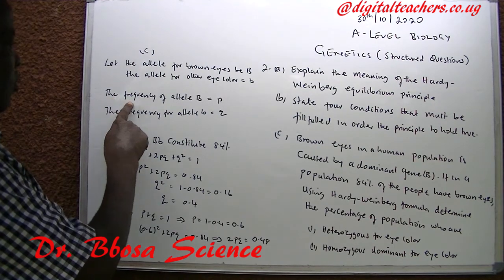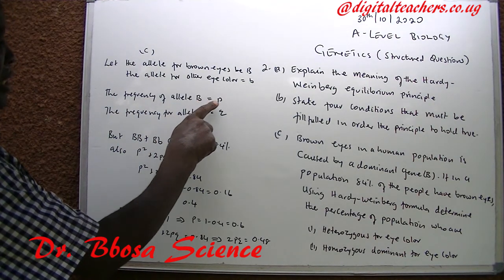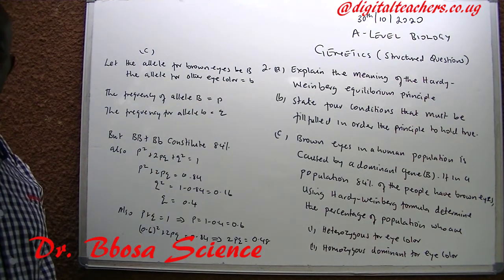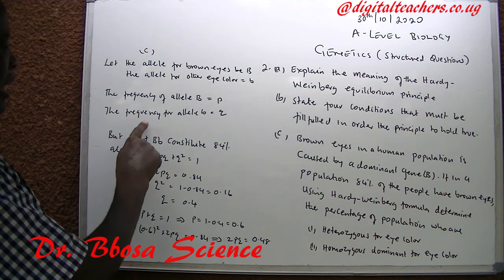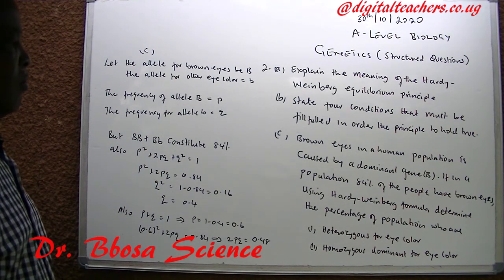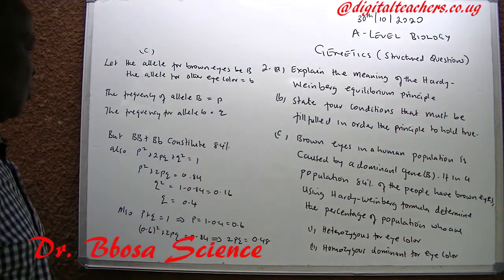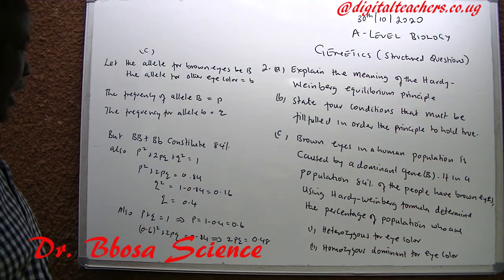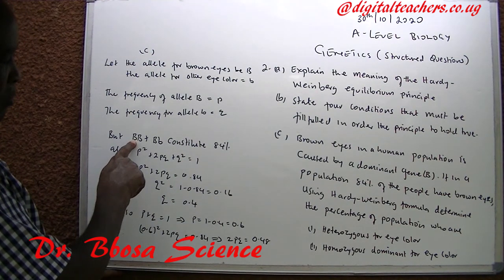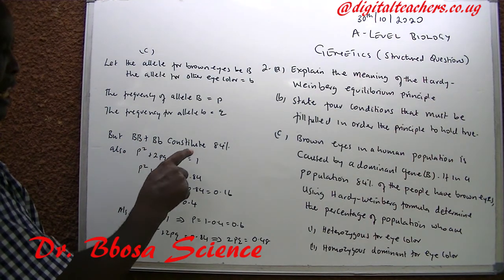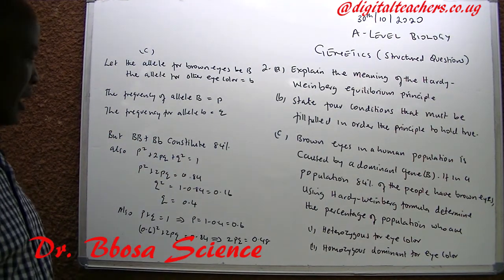The frequency of allele capital B is p. The frequency of allele small b is q. We are given that people who are dominant and heterozygous constitute 84%.